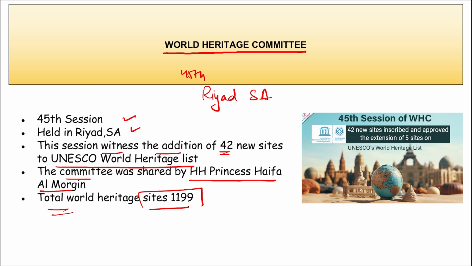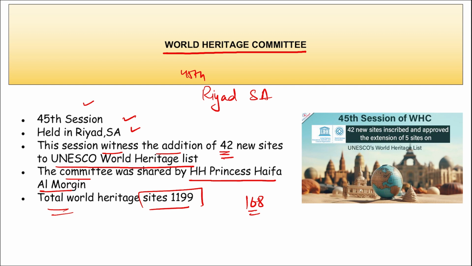1199. Correct, so these are some of the interesting and important key points that you need to remember: location, which edition of it was held, and how many new sites were added during this committee. It was 42, and a total of 1199 sites are there across 168 countries. Correct? Important, take a note of it.